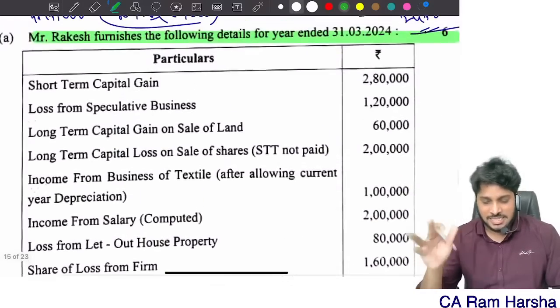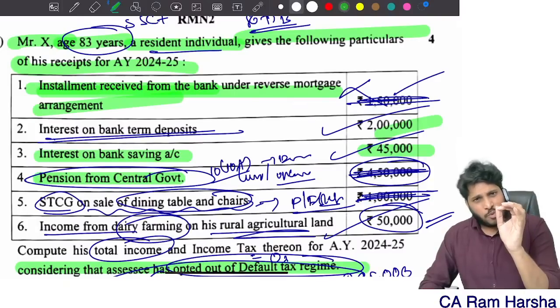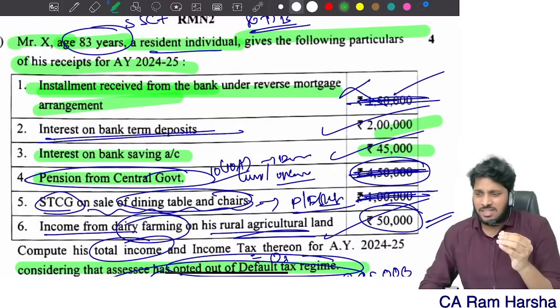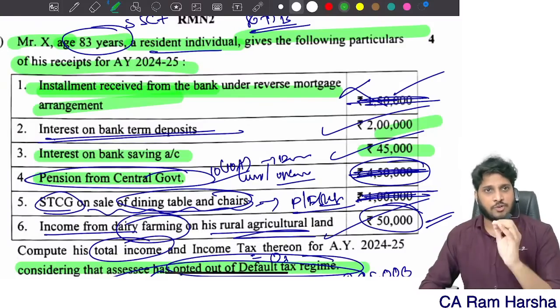Straight questions. That's it. The tax paper is not so difficult, but at very few places a small crux is there, which some students might get confused on. So that is very crucial. You have to be very careful on that.